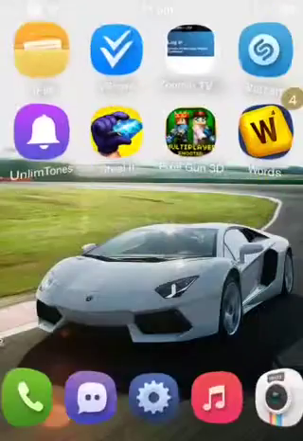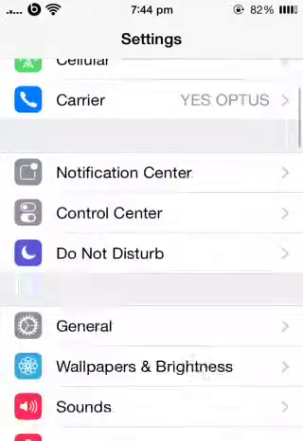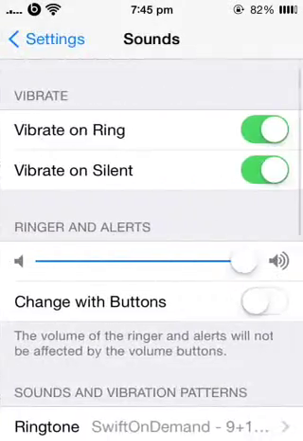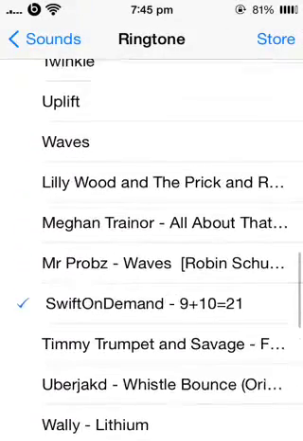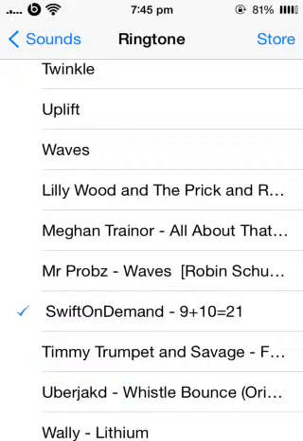Once you've done that, go back into your settings, and go into your sounds, ringtone, or whatever you want, and they'll be on the bottom. So I'm going to show you all of my ringtones at the moment, and the one that's ticked is the one I've got right now. So I'll start from the first one.